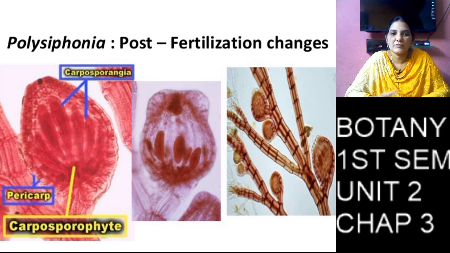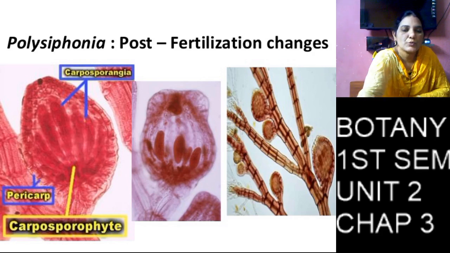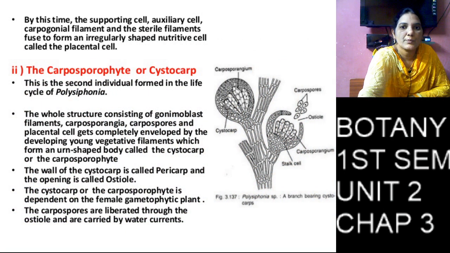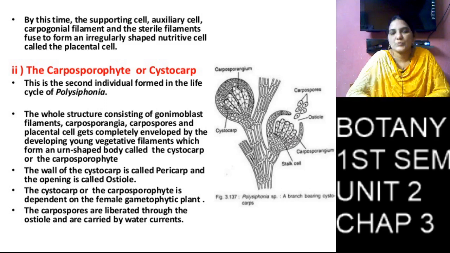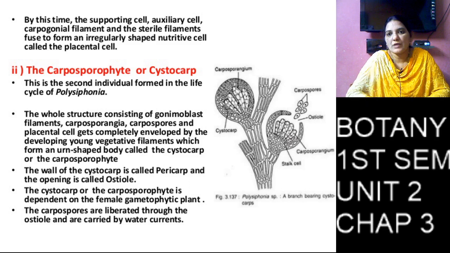The middle parts are called carposporangium, and the outer layer is called the pericarp. The carposporangium produces carpospores.